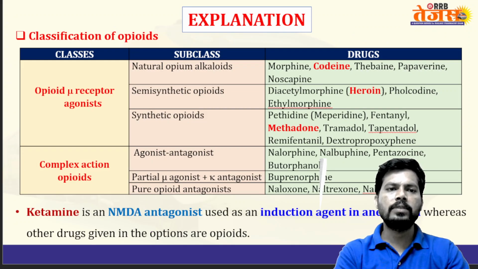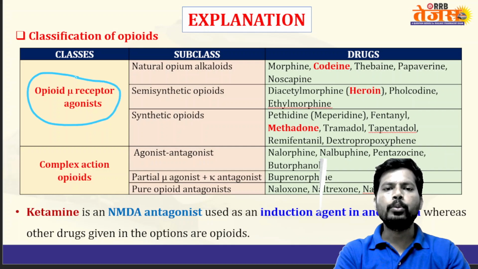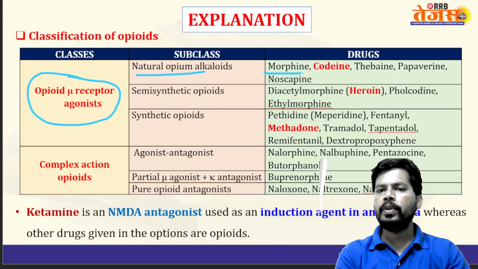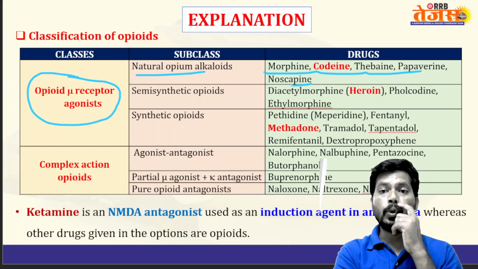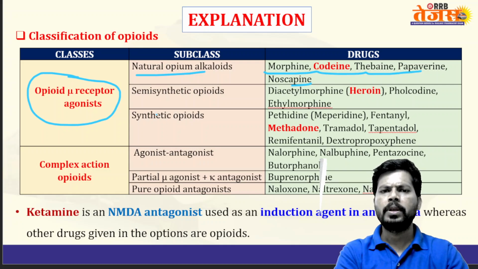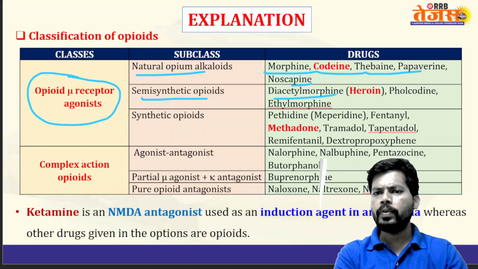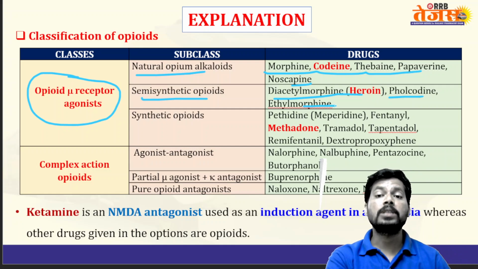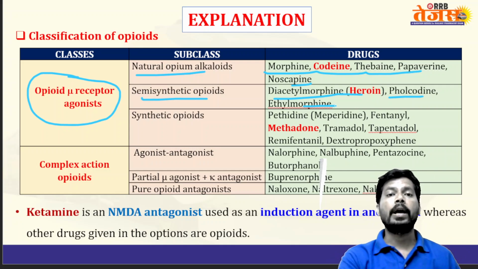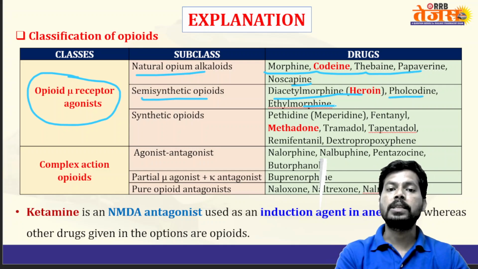Let's see the detailed classification. Opioid mu receptor agonists: natural opium alkaloids like morphine, codeine, thebaine, papaverine, noscapine. Next, semi-synthetic opioids like diacetylmorphine (heroin) and ethylmorphine.